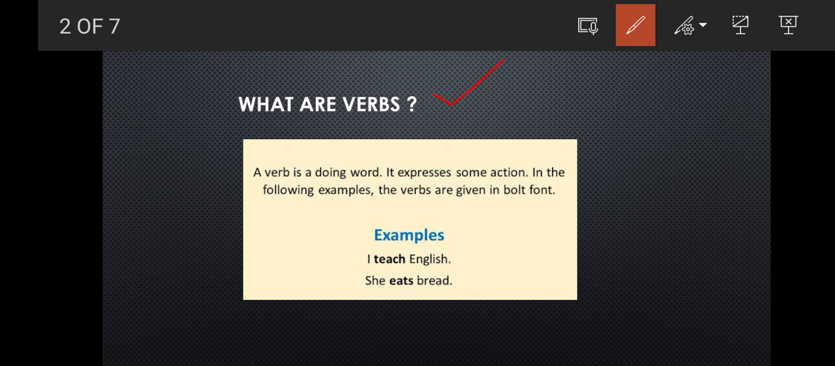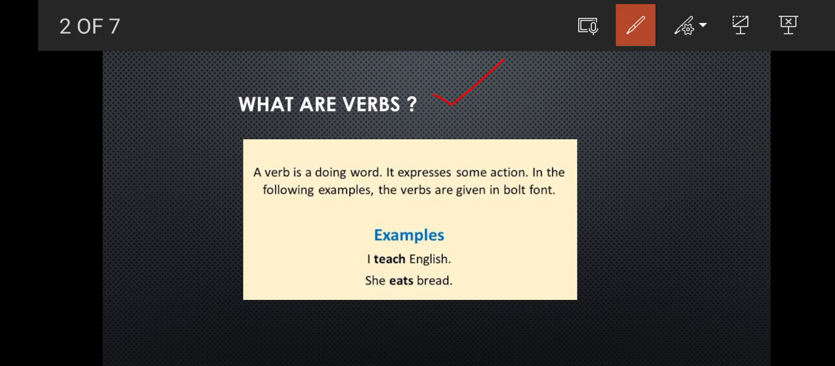It expresses some action. In the following examples, the verbs are given in bold font. Let me tell you what verbs are. Something is happening, some work is being done by some person or something, and that is known as a verb. Simple, easy peasy lemon squeezy, right? Suppose I'm teaching you, so what am I doing? I'm doing my work. In this particular sentence, I am teaching you. What is the verb? Can you detect it? Yeah, we can. Teaching. Okay, teaching is the verb, right?